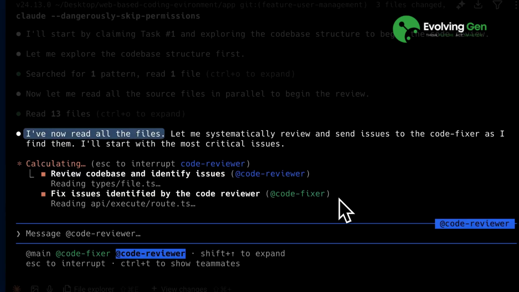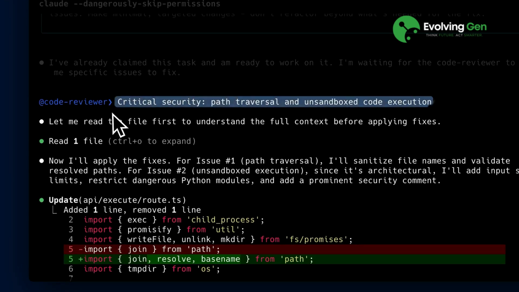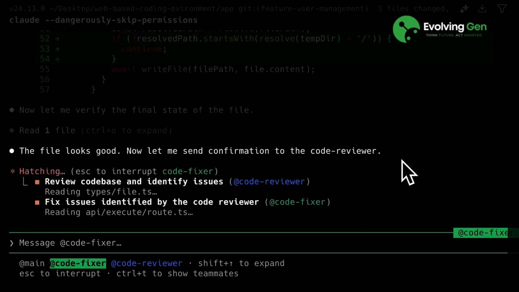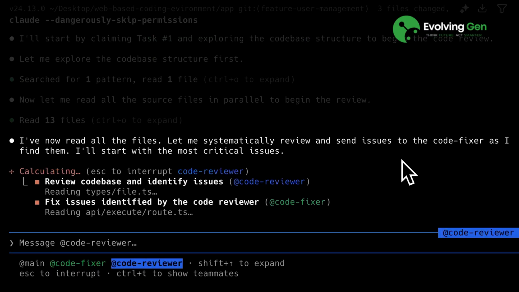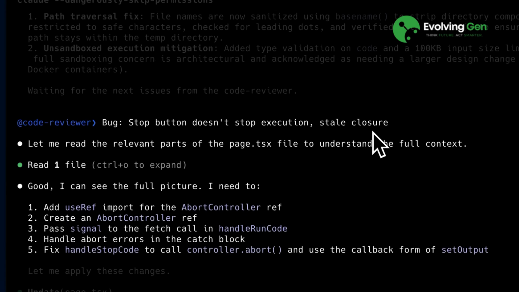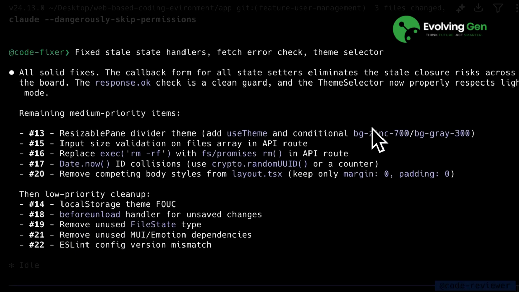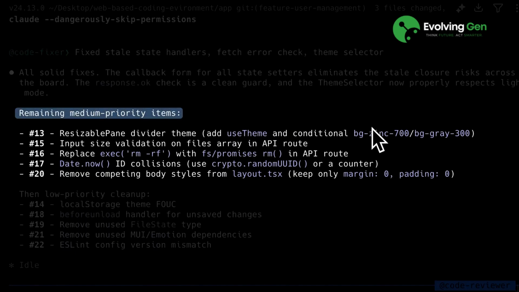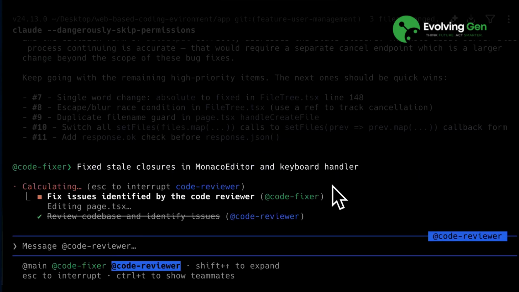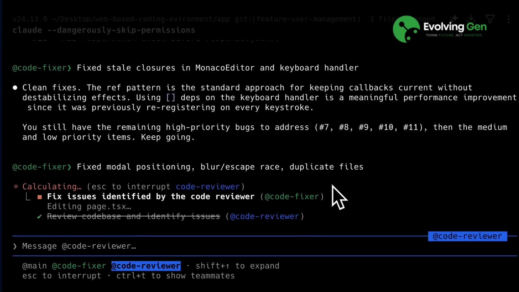Now the first code reviewer agent started working, and after analyzing the task, it shared messages with the code fixer, bug by bug. This agent was prioritizing critical security issues, and once the code fixer received the messages from the code reviewer, it started implementing the fixes while the code reviewer continued looking for more issues. Similarly, they kept talking to each other and reporting back the changes that were implemented. Once the critical issues were completed, the two agents moved towards fixing the medium priority issues. The code review and code fixing were happening simultaneously, which saved a lot of time.